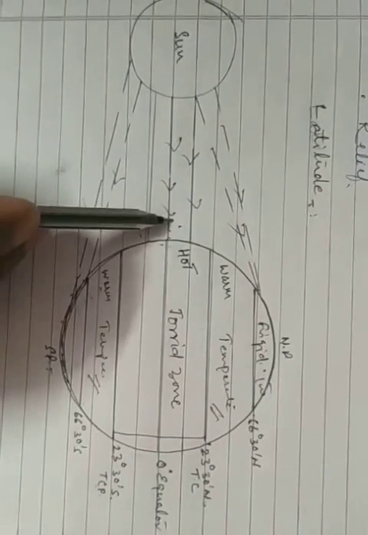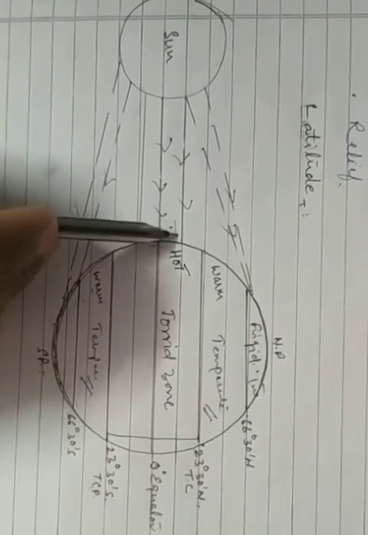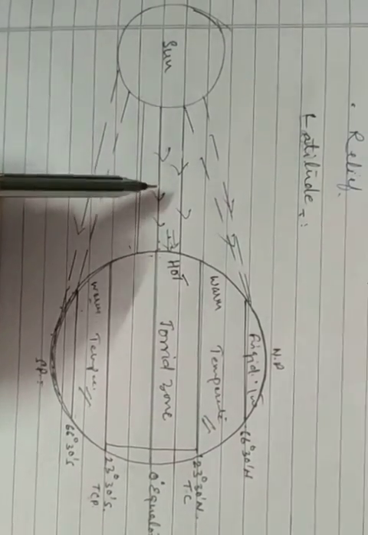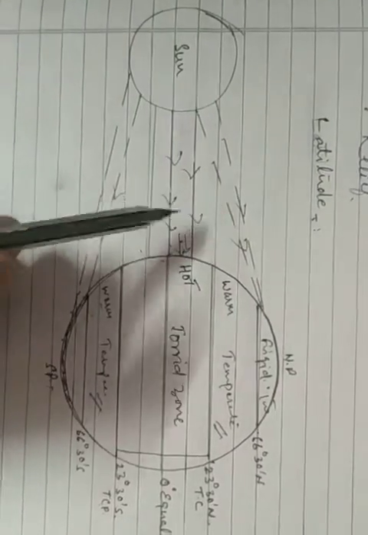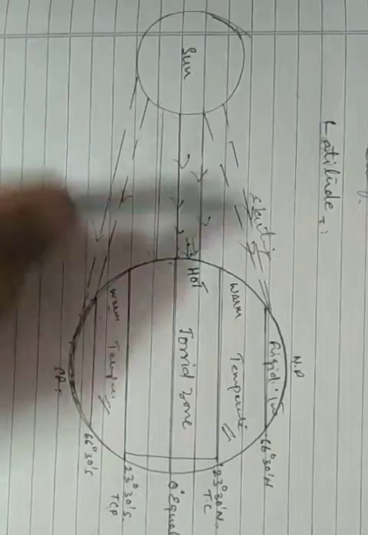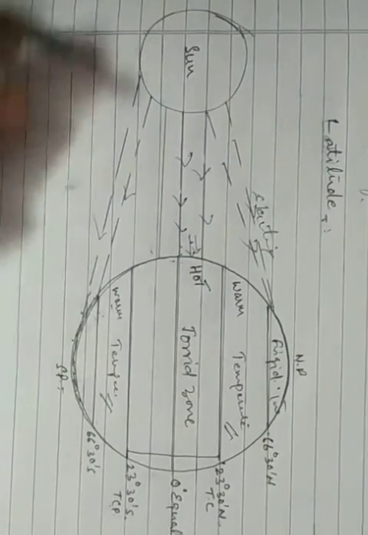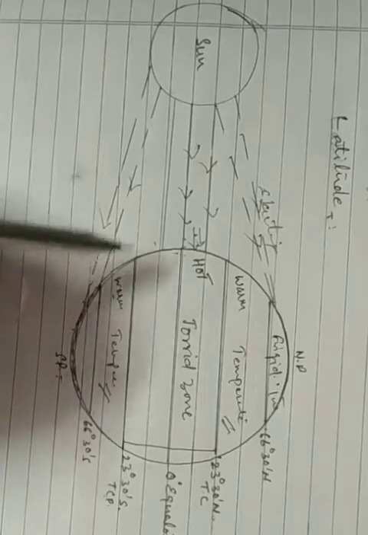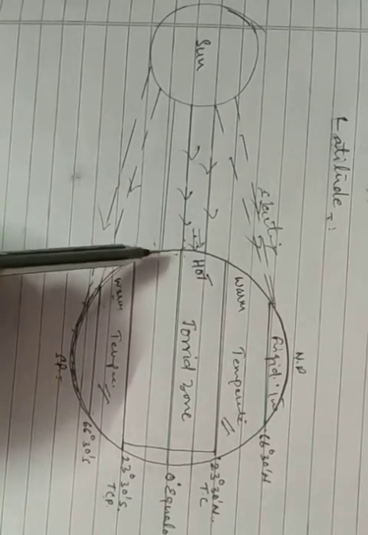Vertical rays get concentrated over a small area and also pass through a shorter distance in the atmosphere. On the other hand, the slanting rays cover a longer distance in the atmosphere and are also scattered over a large area, therefore the temperature is quite less as compared to the equatorial region.